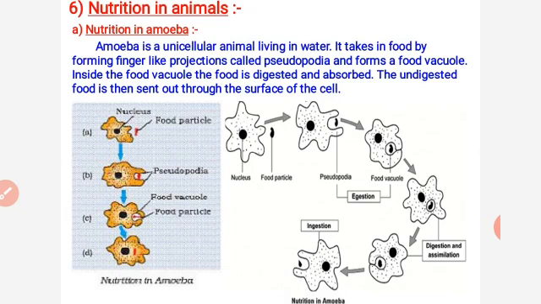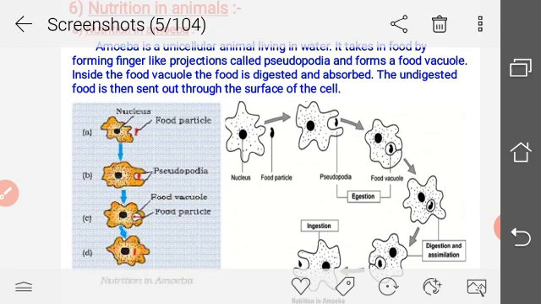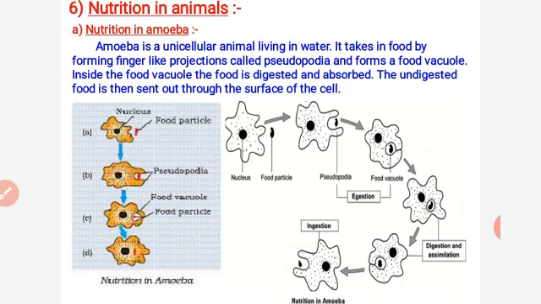Inside the food vacuole, the food is digested and absorbed because amoeba secretes all digestive enzymes within the food vacuole only, which digest the food, and after the digestion, absorption takes place. The undigested food is then sent out to the surface of the cell.